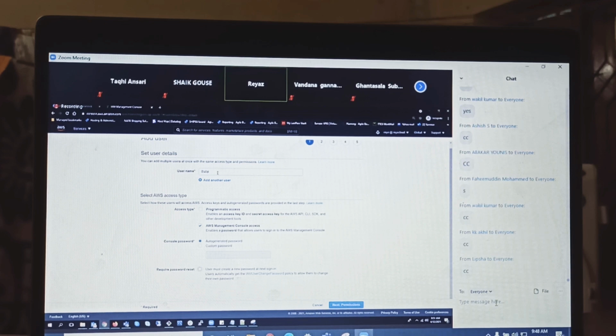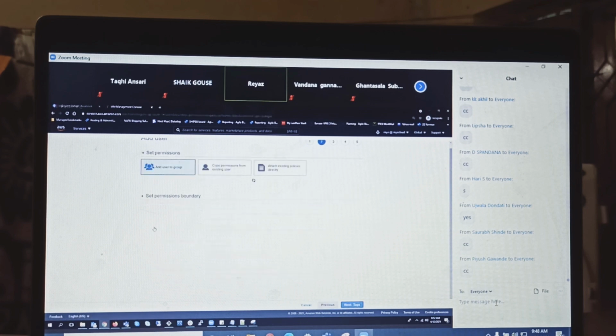Nice. So give the username and give console access, right? And then auto-generated password, and remove this password required, password reset. Okay. Now next, click on next permissions.